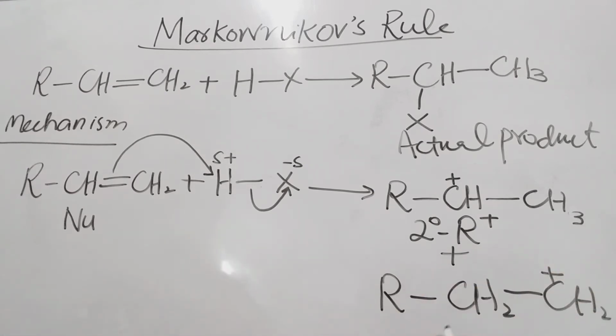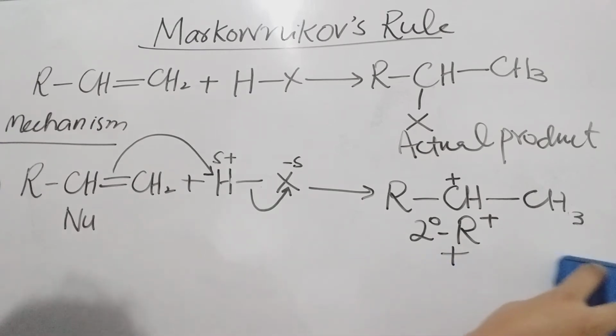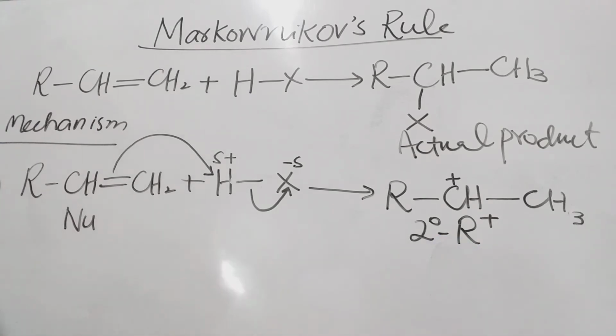It is known as what? It is known as primary carbocation. Got it? So, these are the two carbocations. In the first step, these two carbocations can form. However, the stability of secondary carbocation is more as compared to the stability of primary carbocation. So, we can say that in this reaction only the secondary carbocation will form, not the primary carbocation. Therefore, I am going to remove this. Hope this is clear to all of you, right?